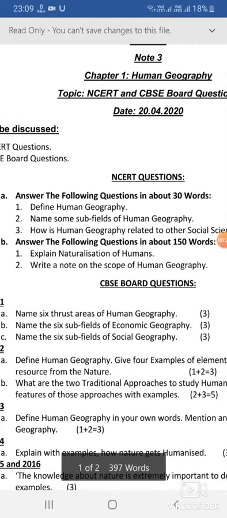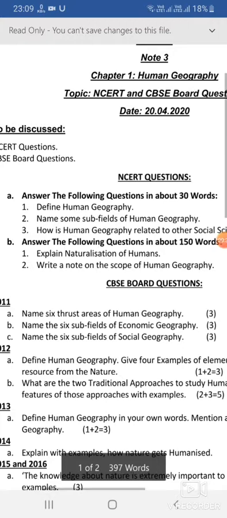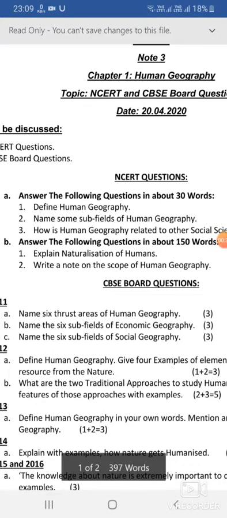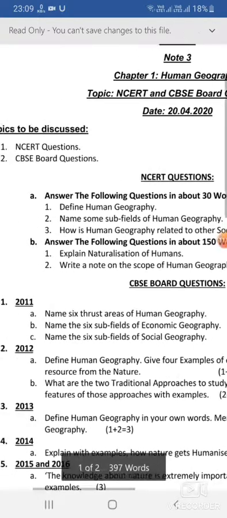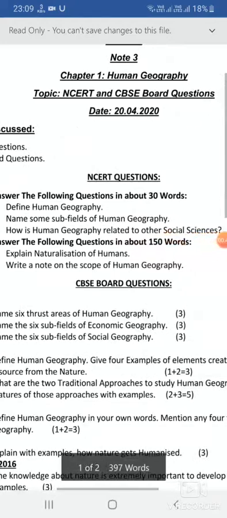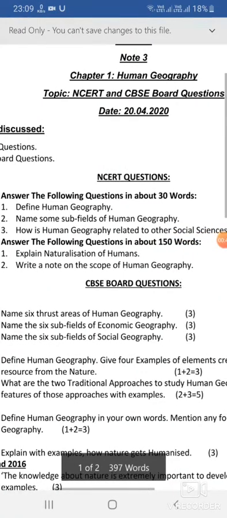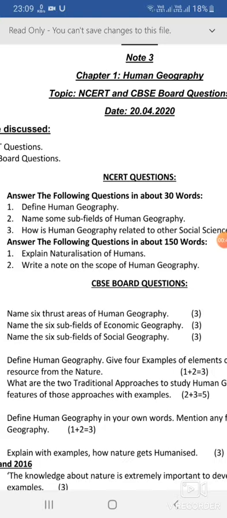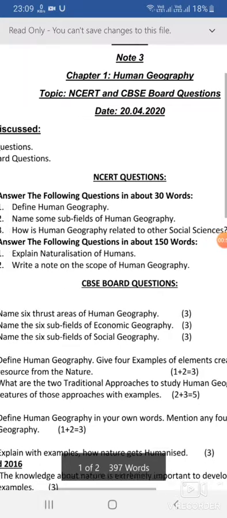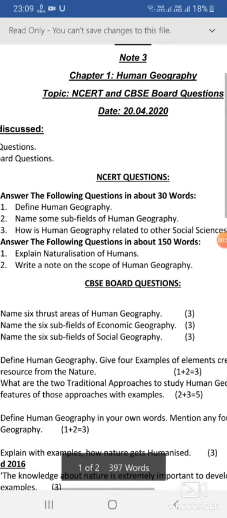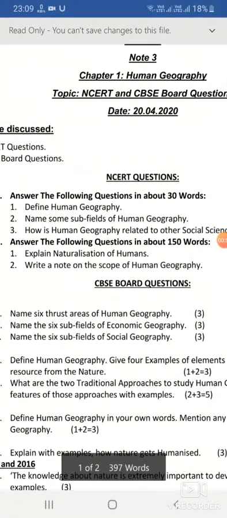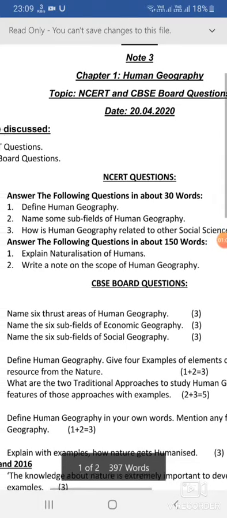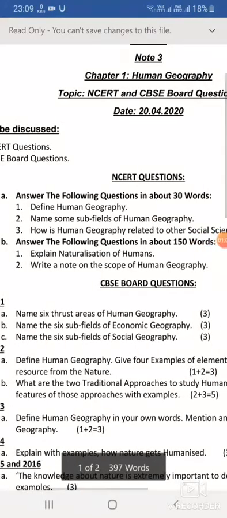Now define human geography. For the human geography answer, you can quote the definition either of Ratzel or of Sample or of Blasch, and afterward as a conclusion you can write the human geography in a generalized manner in your own language. Now, second, name some subfields of human geography. If you see the table of the fields of human geography, there are many subfields related to behavioral geography, electoral geography, geography of resources, cultural geography, and so on. So, you just jot down some of the subfields from that table.